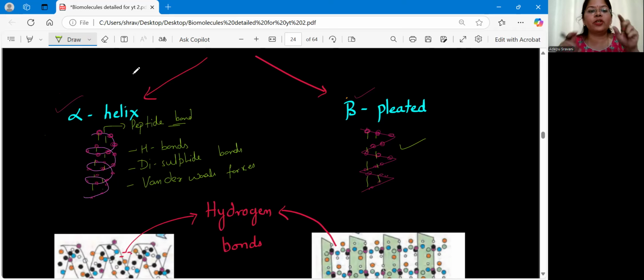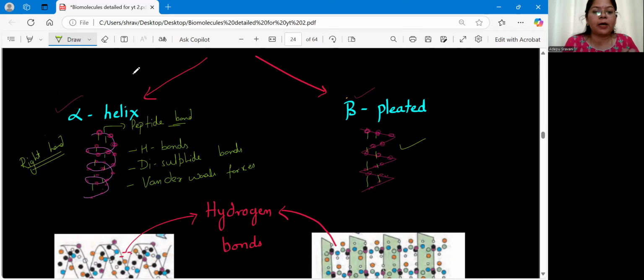So what happened till now? We have the primary structure, which is your linear pearl chain. Each pearl in that pearl chain determines your amino acid. Now, what did you do? You have rotated that pearl chain to form the secondary structure. An example is alpha helix, or you have taken that pearl chain and made pleats to form beta pleated. And please remember, this alpha helix will always be right-hand folding. The folding will always be towards the right-hand side.